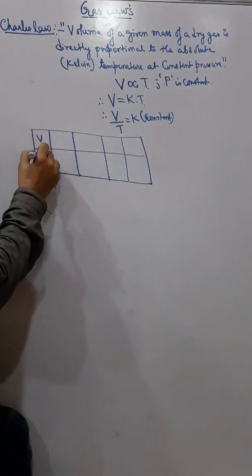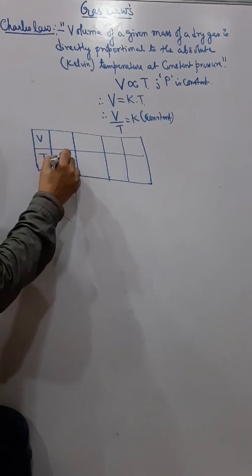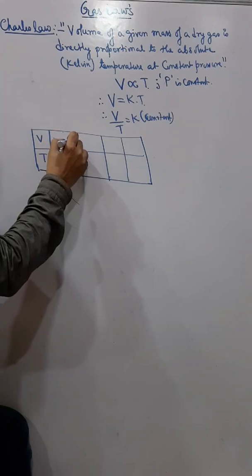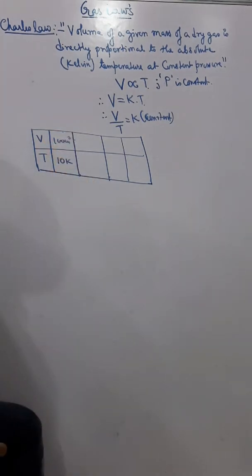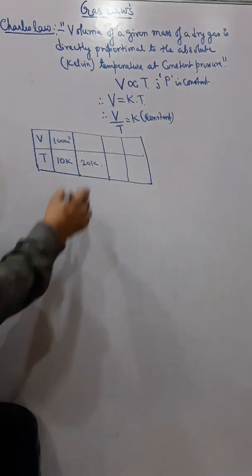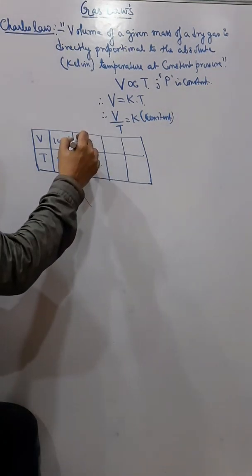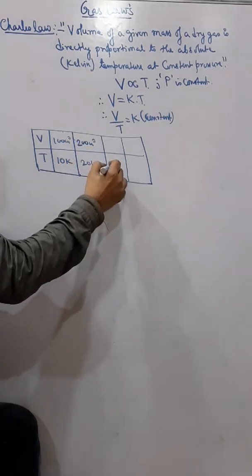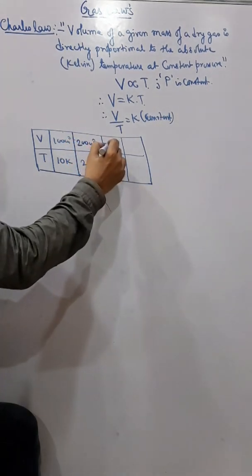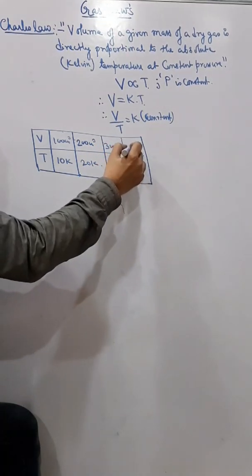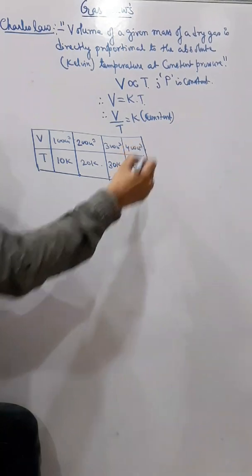So this is V and this is T. When the temperature is 10 Kelvin, the volume is 100. When the temperature is 20 Kelvin, the volume will be 200. When it is 30 Kelvin, the volume will be 300. And when it is 40 Kelvin, the volume will be 400.